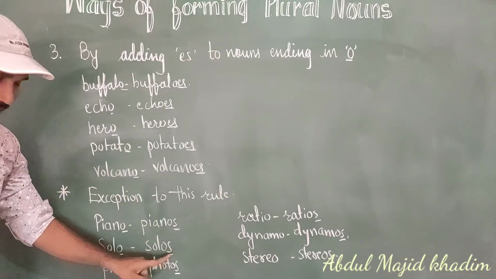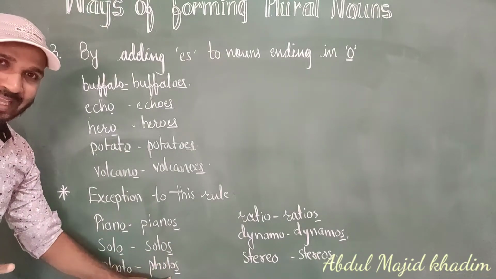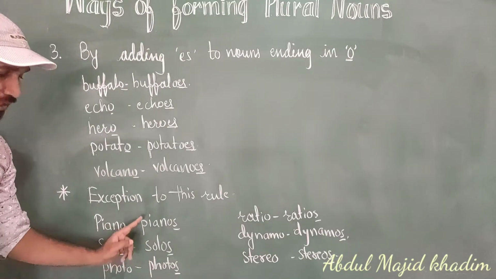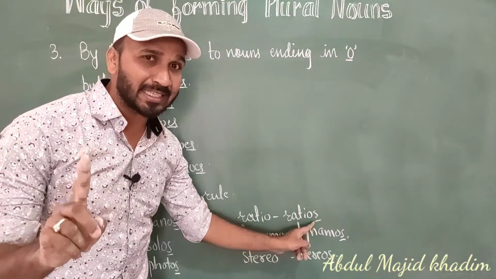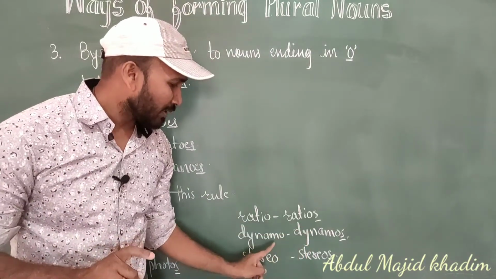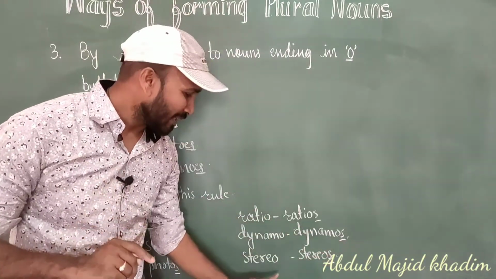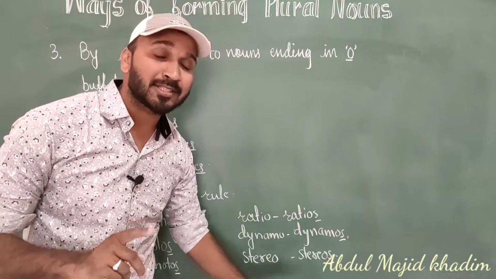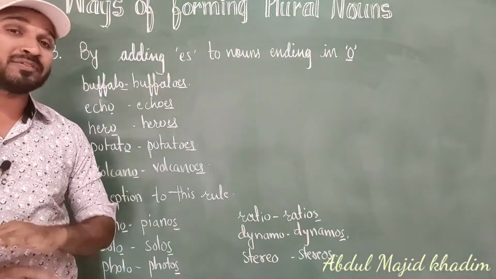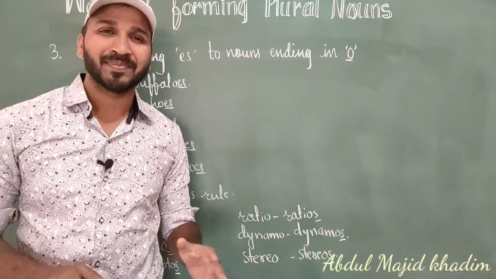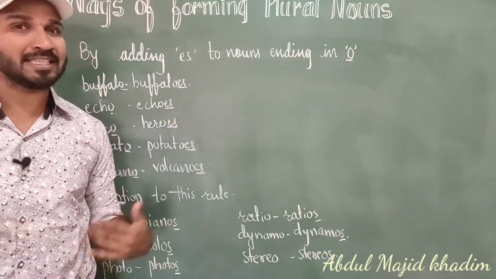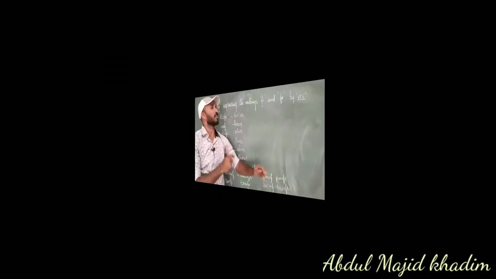Solo, we have to add s. Photo, only s. Okay, don't add es with these nouns. Here also, ratio, don't add es, just add s. Dynamo, yes, only s. Stereo, only s. So these are the exceptional cases where we can't add es with the nouns to make them plural. I hope that you have understood. Let's see the next way to change from singular to plural.